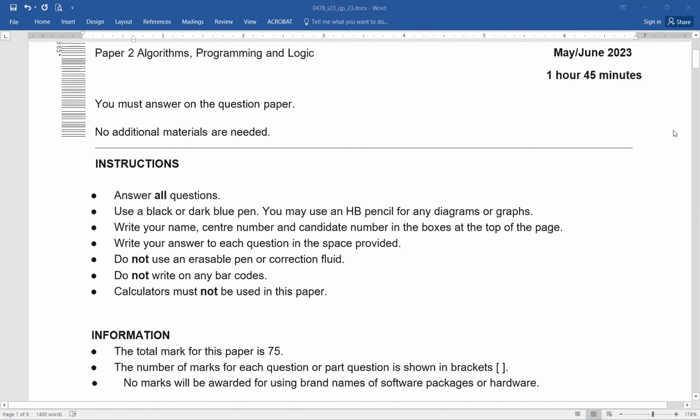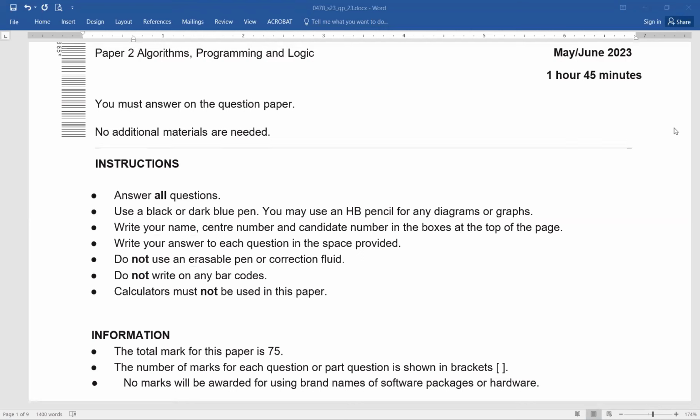You have to answer all the questions, use a dark blue pen or black pen in order to answer the questions. You may use an HB pencil for the diagrams or any graphs that need to be drawn. You have to write your name, center number, and candidate number in the boxes given at the top of the page. Write your answer to each question in the given space. Do not use an erasable pen or correction fluid at all.